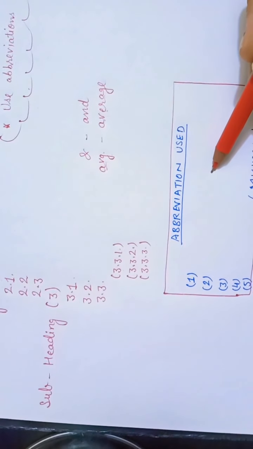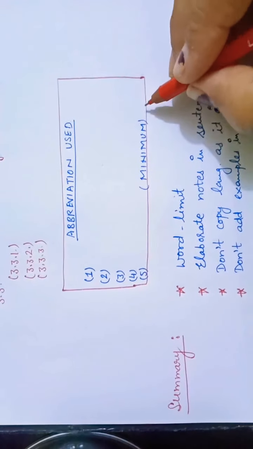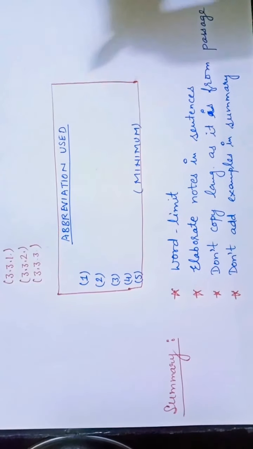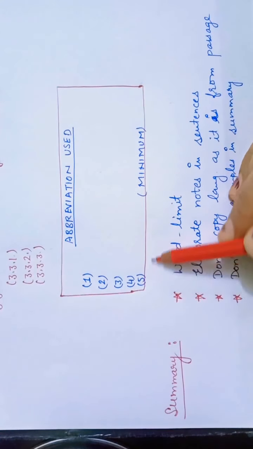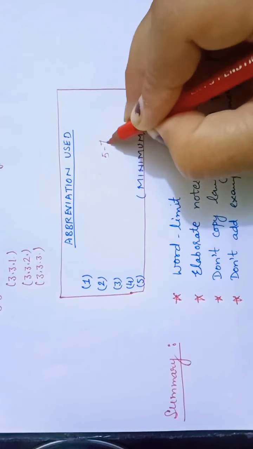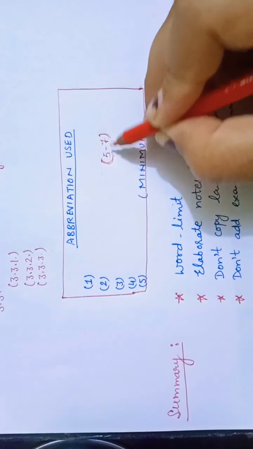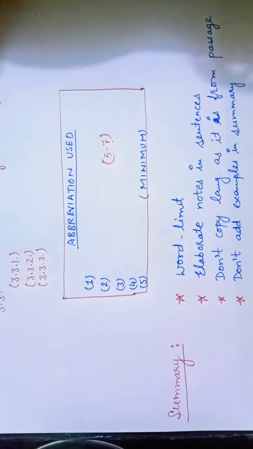your abbreviation box. I have written here the minimum 5 to 7. You are not supposed to increase the number. There are certain students who make a common mistake: they use 10 to 12 or sometimes 15 abbreviations in the abbreviation box. It doesn't look nice and it looks very awkward. So 5 to 7, these are accepted by the CBSE pattern, CBSE format. Minimum of 5 abbreviations and maximum of 7. So this part will help you in scoring 3 marks.